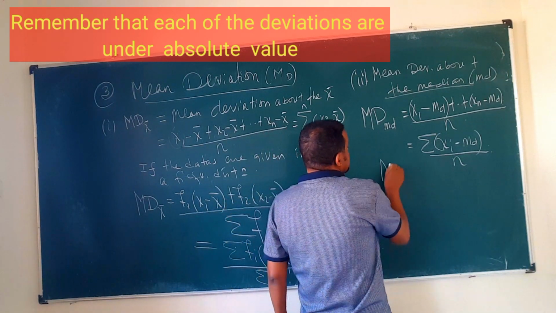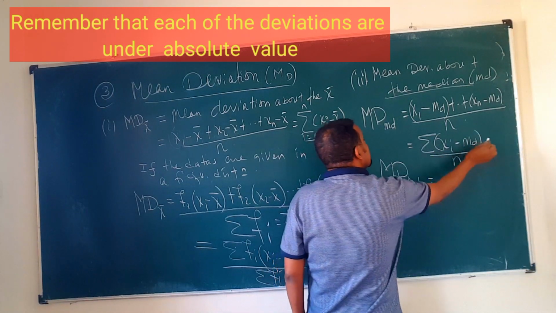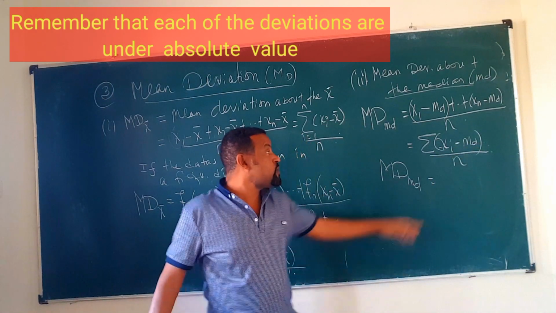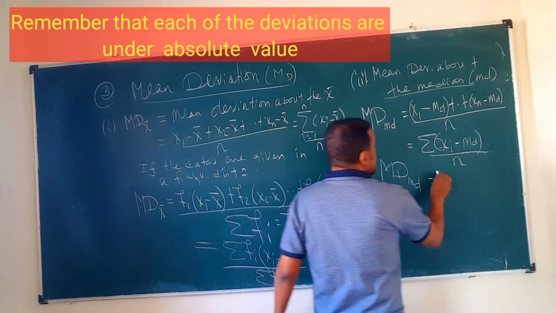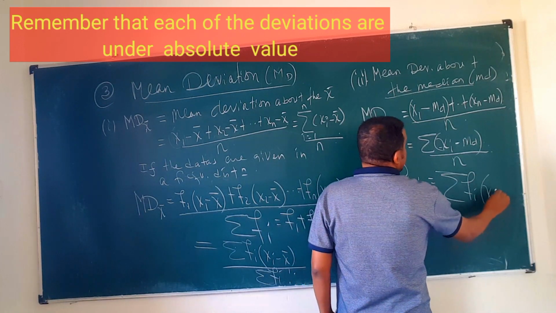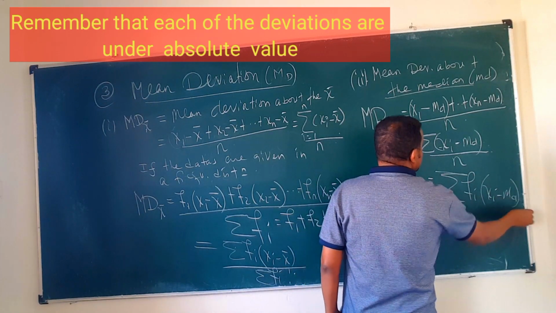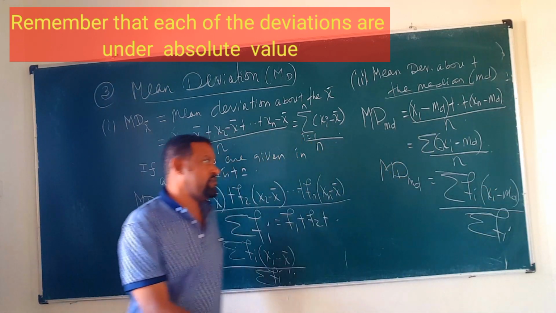So the mean deviation from the median is given by multiplying each term by f1, f2, f3, so that it will be the summation of fi times xi minus the median, divided by the summation of fi.